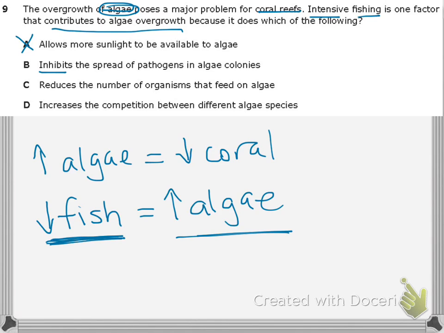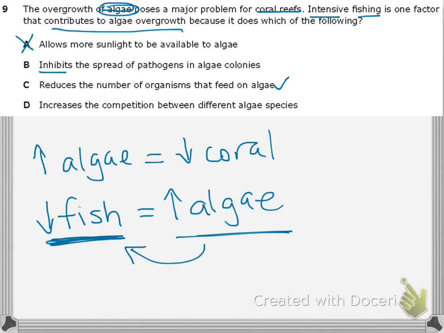Well, I know it reduces the number of fish, so do fish feed on algae? Well, that's what I need to know. Well, if I think about it, when I go and I look at aquariums in fish stores, I do see fish eating algae a lot. So if I have fewer fish, then I would have fewer things eating the algae, and then I would have more algae. So C seems to make the most sense so far.